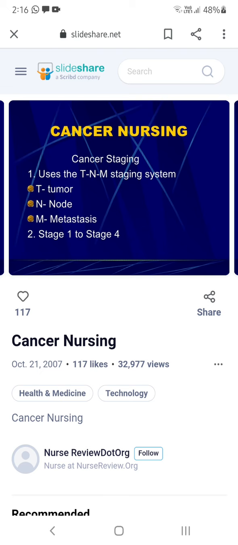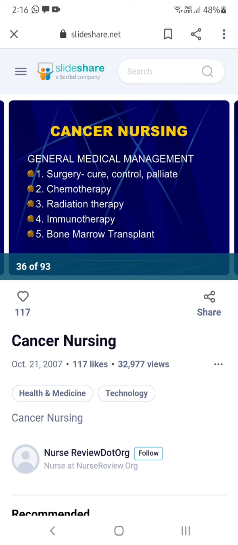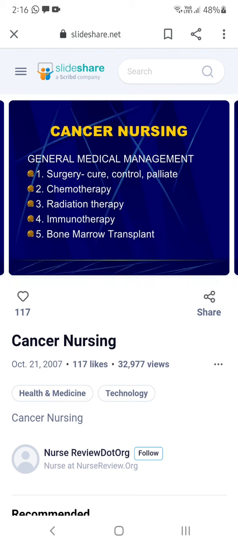You have to remember all these things, because you may get a short answer question like, write the classification of tumors. So you have to write stage 1 to stage 4 as one type, and this TNM staging as the other classification. Now coming to the medicine part, here they have given you the medical part first.